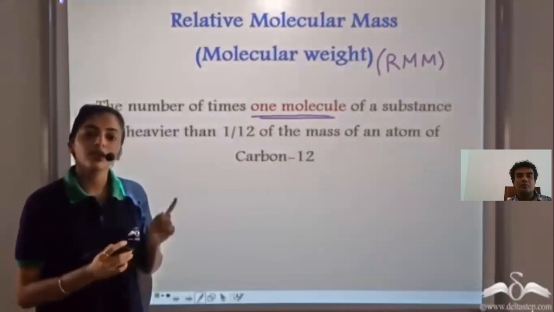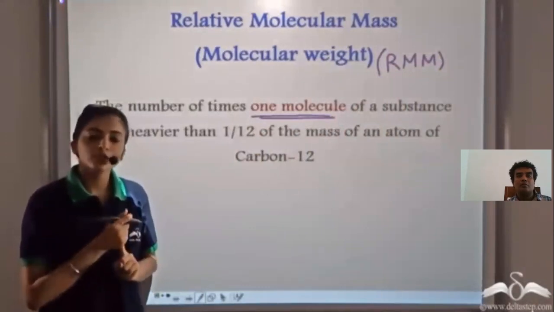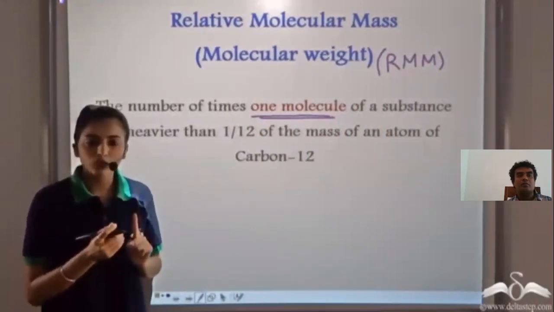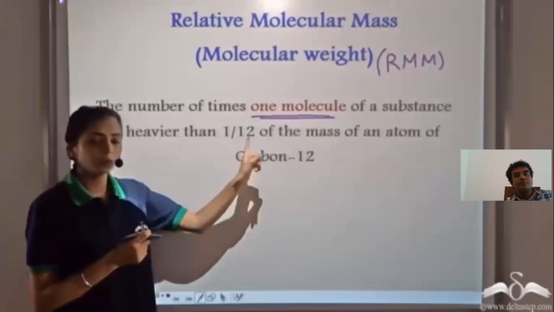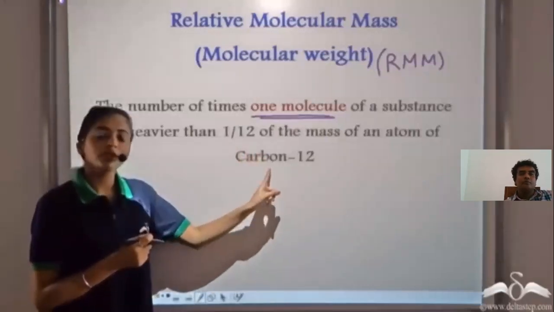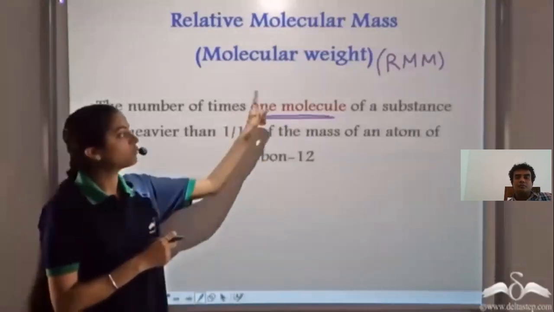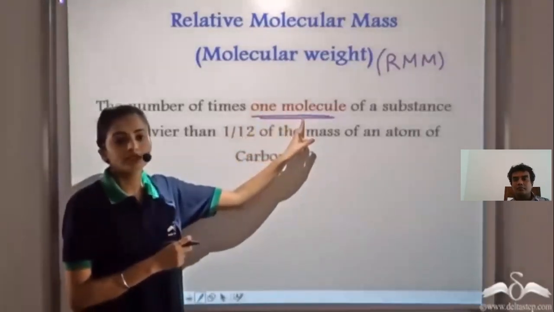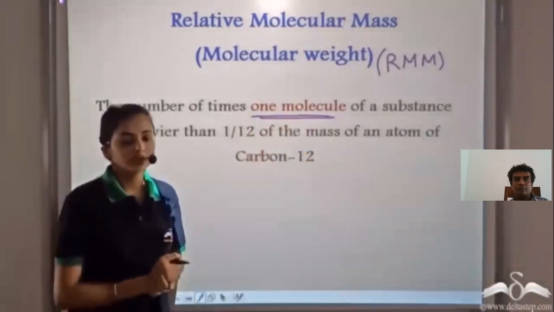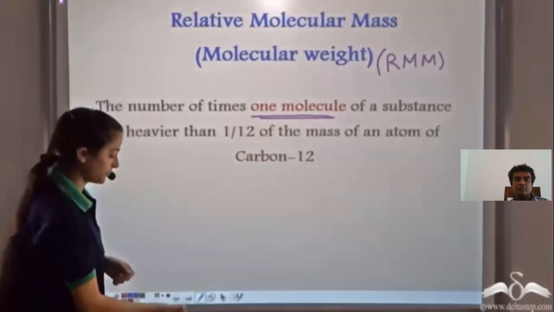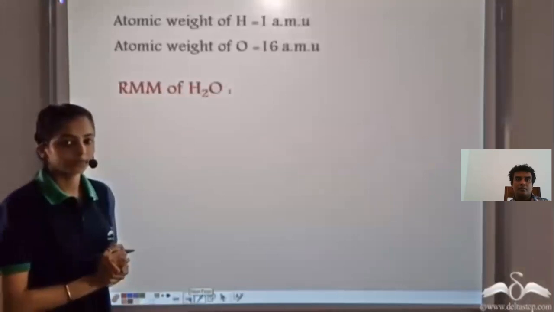So like the relative atomic mass shows the number of times one atom of an element is heavier than 1/12 the mass of a carbon-12 atom, the relative molecular mass shows the number of times one molecule of the substance is heavier than 1/12 the mass of one carbon-12 atom.